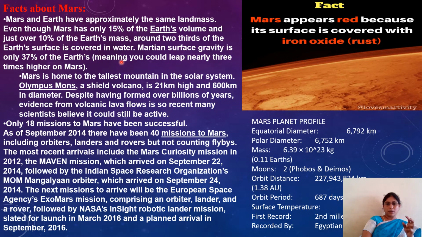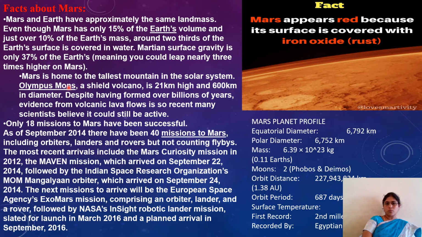Meaning we could jump nearly 3 times higher on Mars than on Earth. Earth's surface is covered with water, but we are still in the process of finding out about water on Mars.